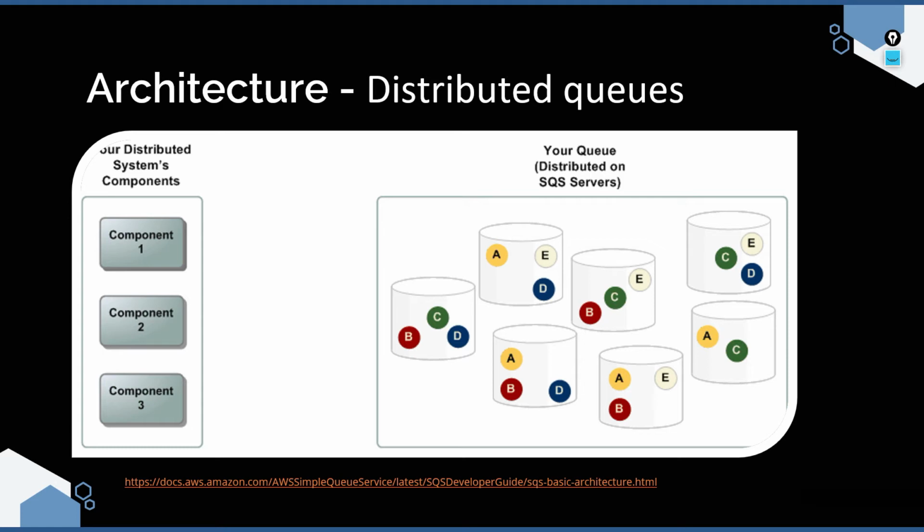As you can see in this image, the message A is saved in at least 3 to 4 different databases. So even if one database is down, the message will still be safe and the consumer can consume these messages. So this is how the distributed architecture is maintained in SQS.